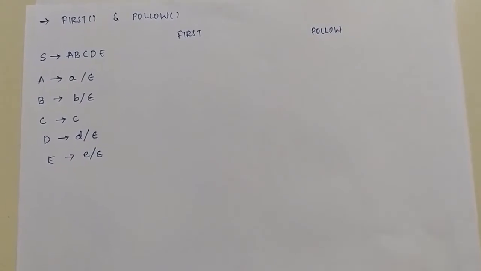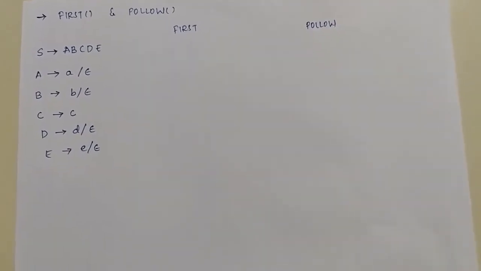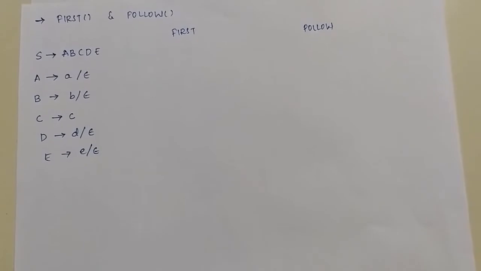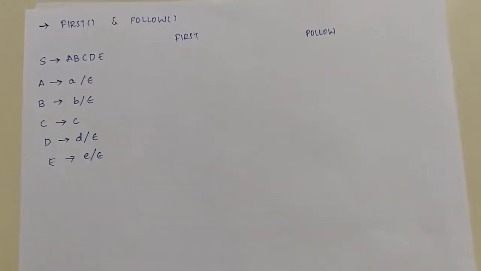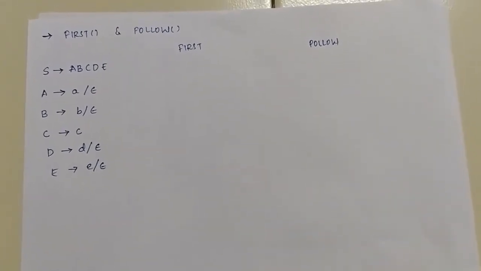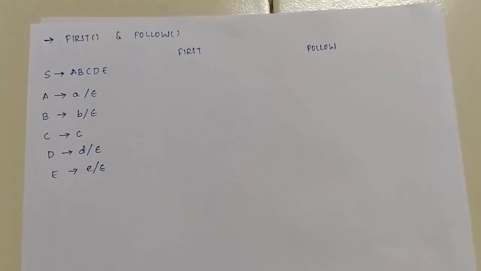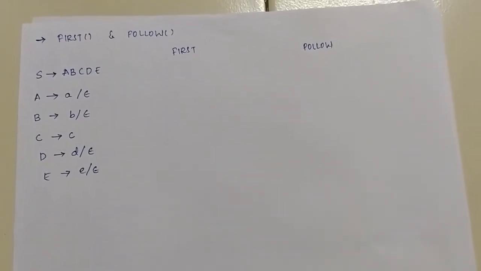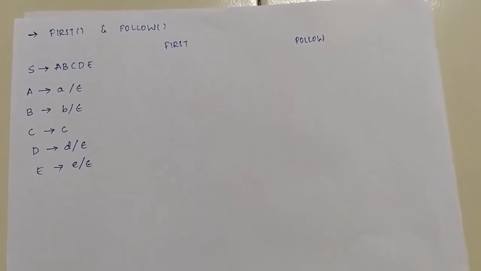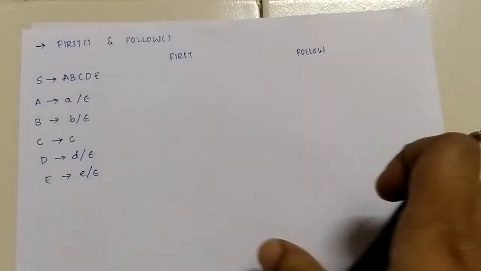In the last lecture I had told you that to construct an LL1 parsing table, we first need to find out the first and follow of the productions, and I also explained what first and follow of a production mean. So in this lecture let's solve a few examples on how to find out the first and follow of the productions.